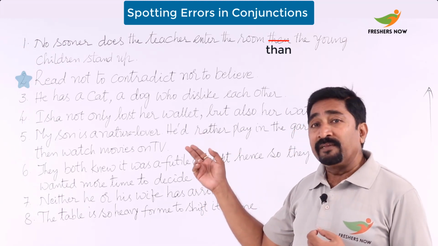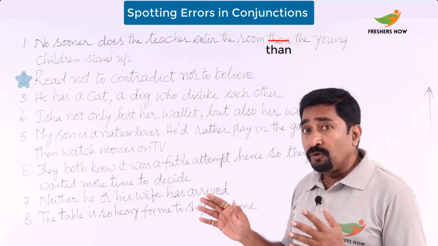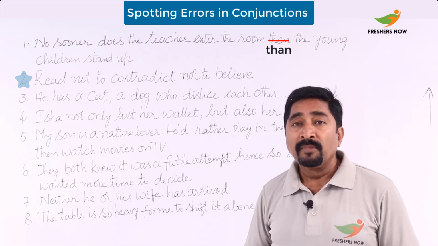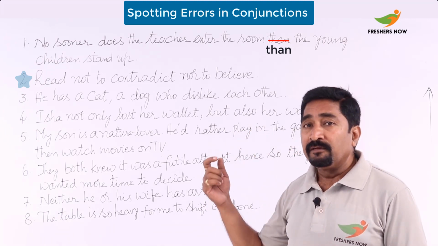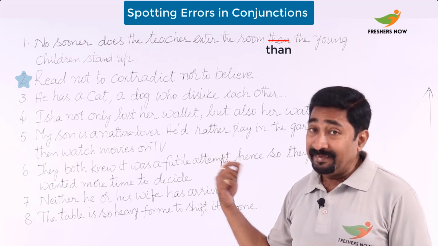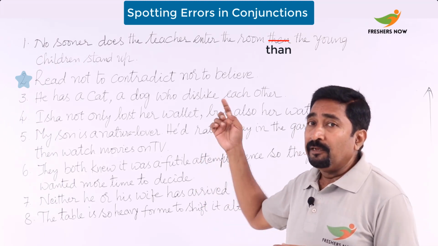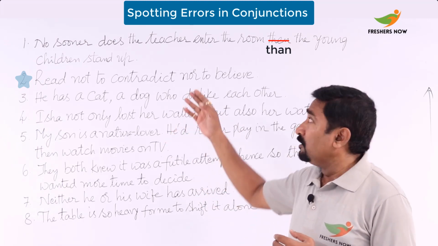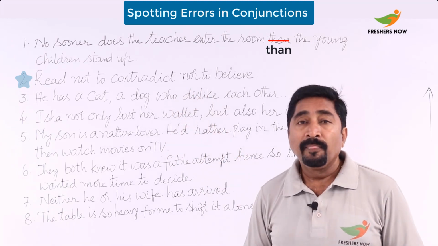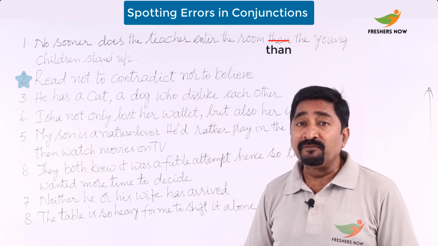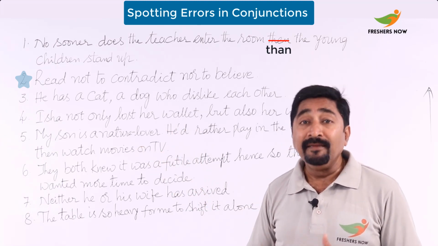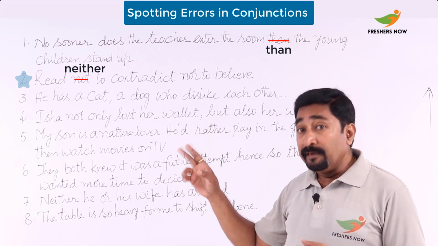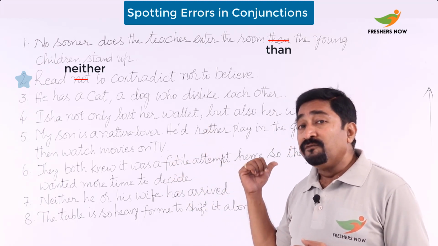Now let's try with the next one. Read not to contradict, nor to believe. So your act of reading is that not to contradict, not to believe. But here you should understand that a part of a correlative conjunction used here is nor. But what we should use in place of not is neither. So we should say, read neither to contradict nor to believe.